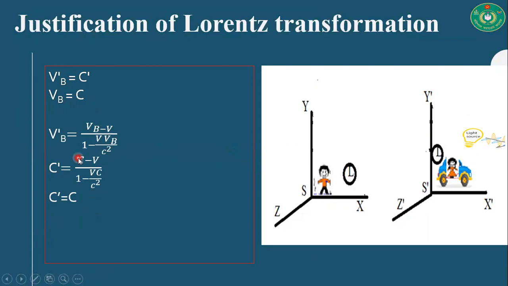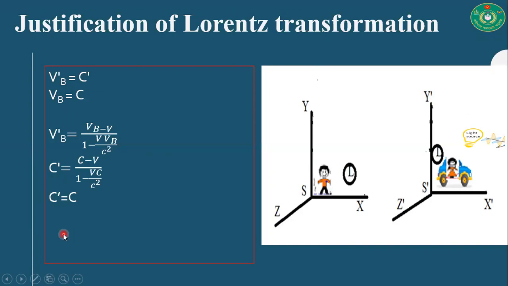Now, according to the velocity transformation of Lorentz transformation, we can write vb prime is equal to vb minus v divided by 1 minus vb v divided by c square. Now we are putting the value of vb, that is vb is replaced by c, and v is the velocity of the frame of reference, that is the S prime frame. After calculation, we are getting c prime is equal to c.